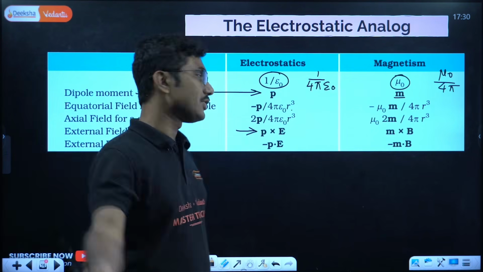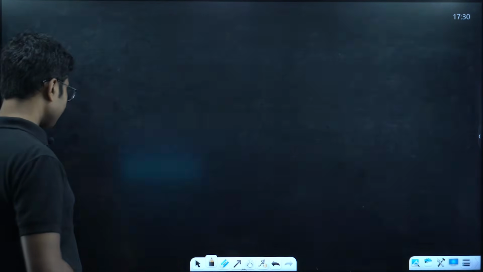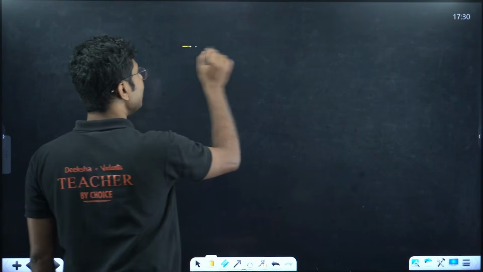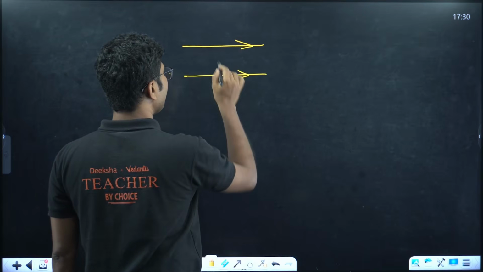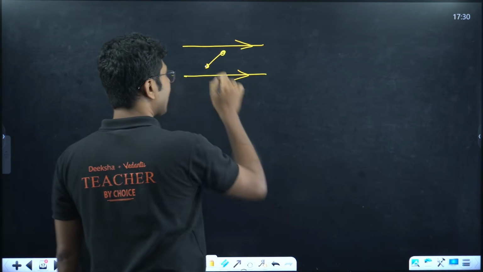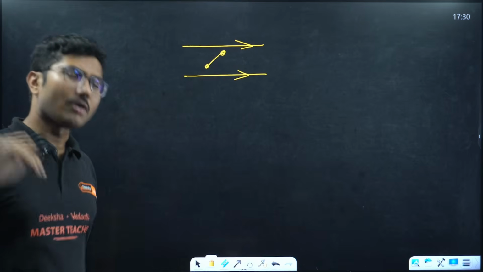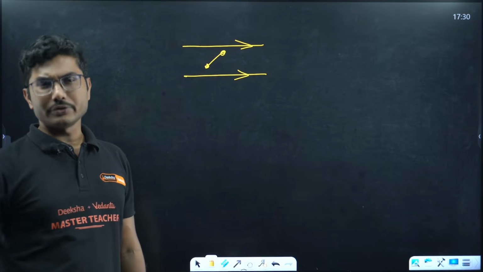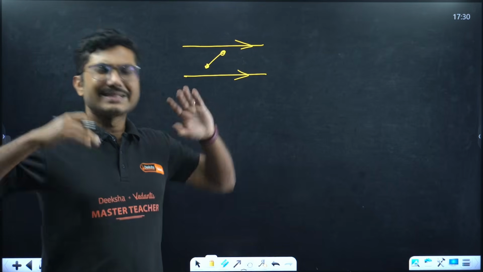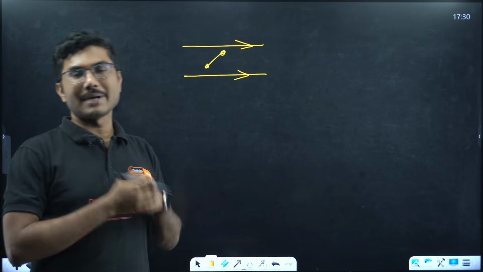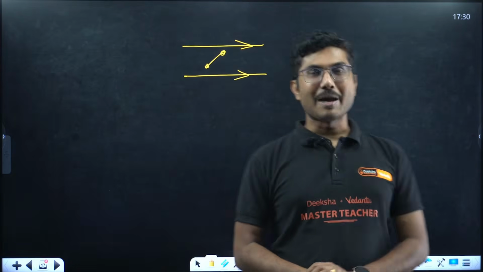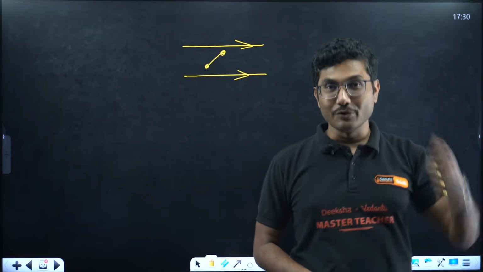Now there was one question which came in your electric charges chapter: if the external field is uniform and you keep an electric dipole, what will be the force and what will be the torque? There will be a torque but no force. If the field is not uniform, there will be a force as well as a torque. The same question applies in magnetism. In a non-uniform magnetic field, if you keep a dipole, it will experience a force as well as a torque.